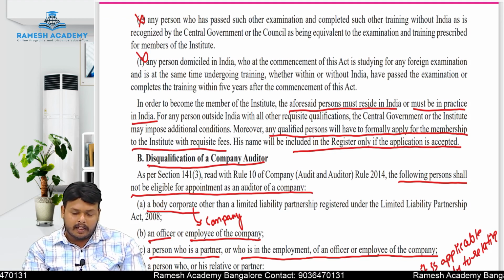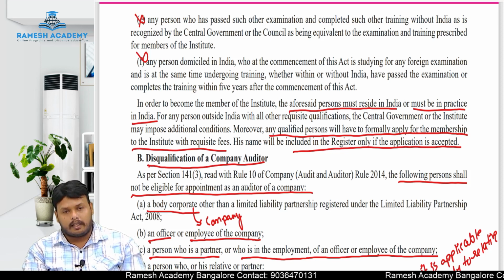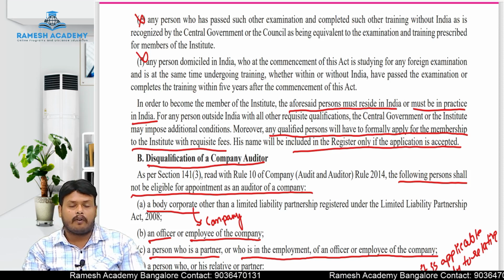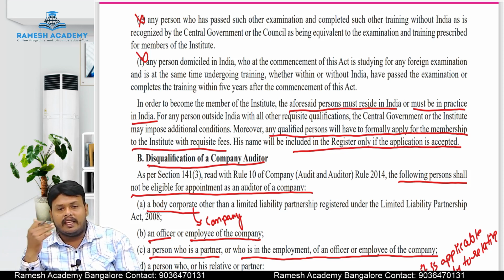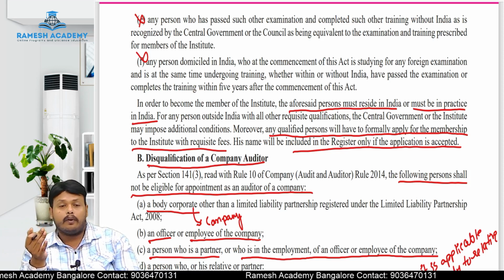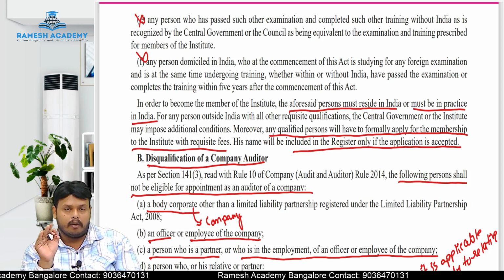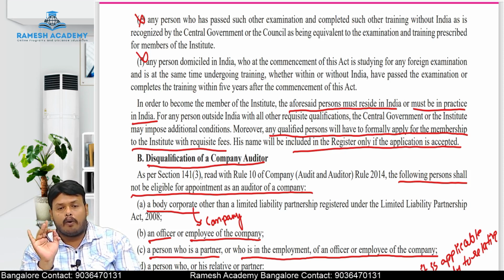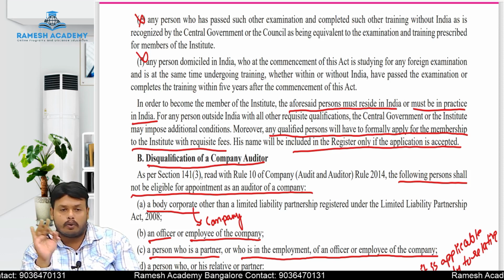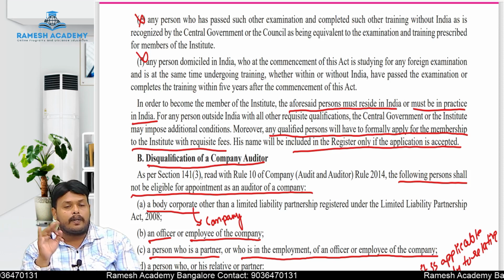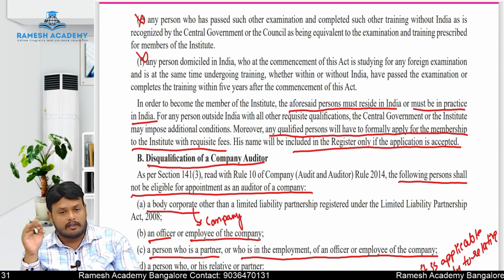Okay. Next, what are the disqualifications of a company auditor? Just now we saw the qualification as per section 141. In the same way, in section 141 of the Companies Act, they have defined disqualifications also. In the exam, once again I am repeating, if you remember the sections perfectly, then only write the section. If you have a doubt or dilemma whether the section you are going to write in the exam is correct or wrong, please do not attempt. Just write as per the prescribed provisions, that's all you mention.